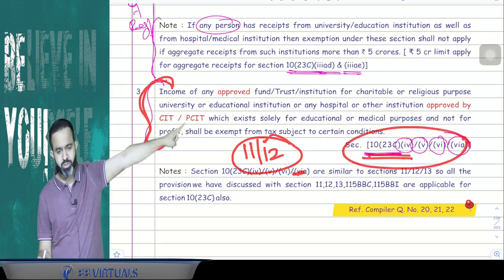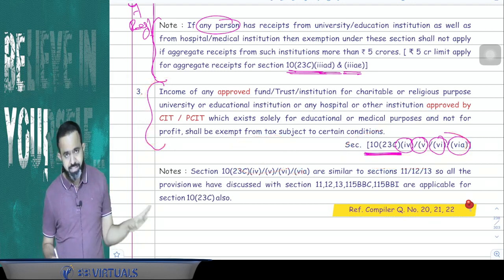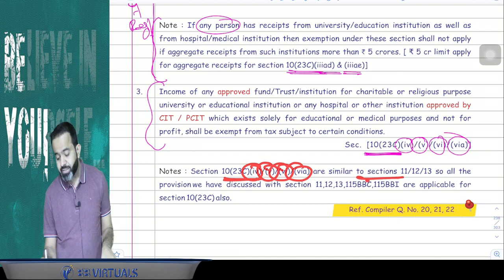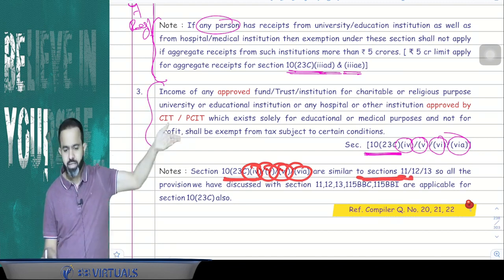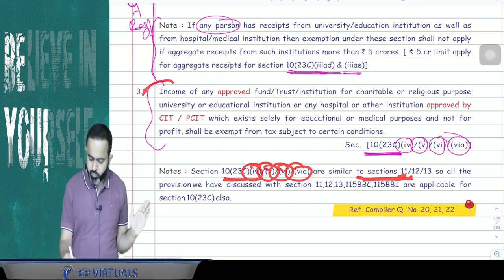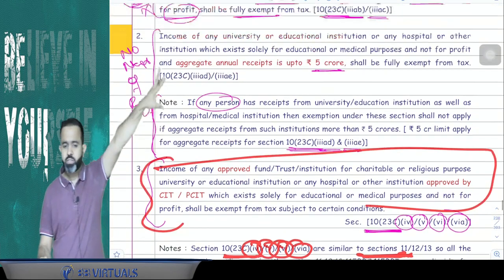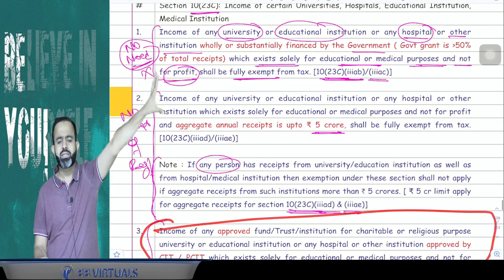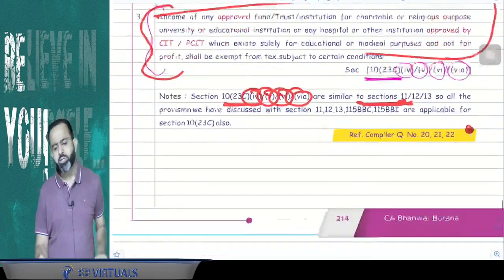You got my point or not? Yes. So in the same way, I can say that section 10(23C) clause number 4, 5, 6 or 6A are similar to the 11, 12 and 13. So whatever we have discussed under 11, 12 and 13, that will be applicable for this institution. But guys, for the first two, it is not applicable. They have no need of any registration also, but for the third part, they need registration.